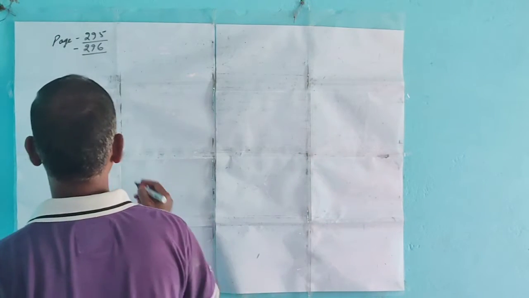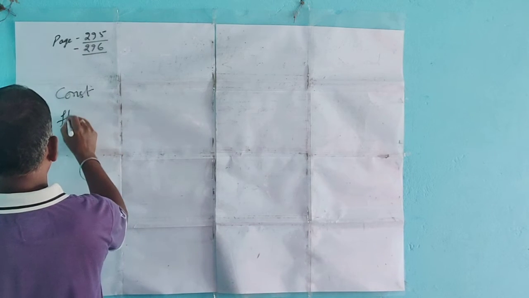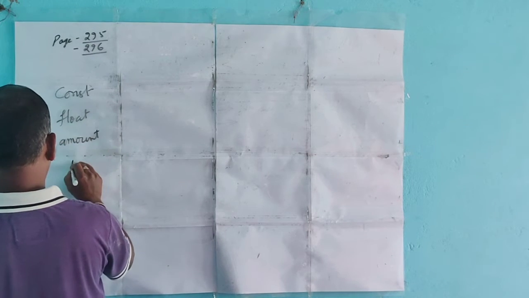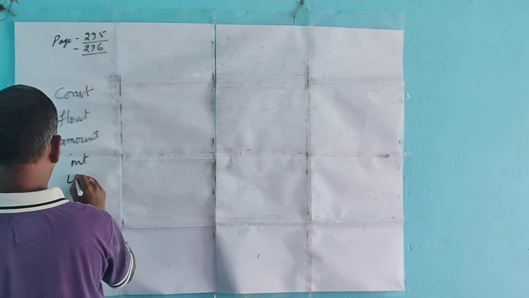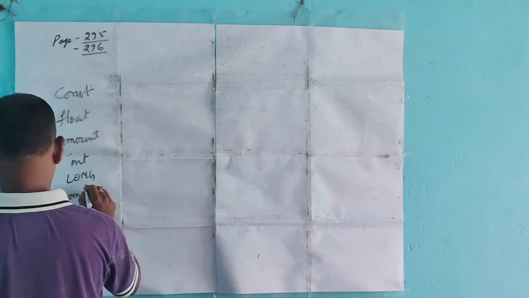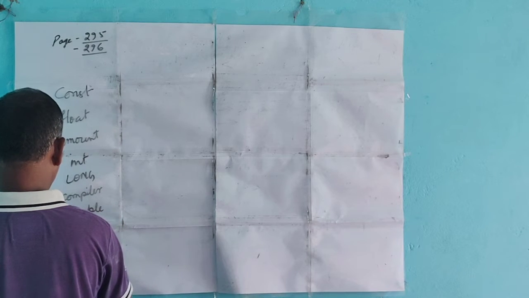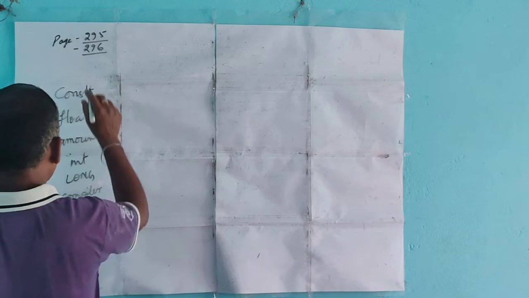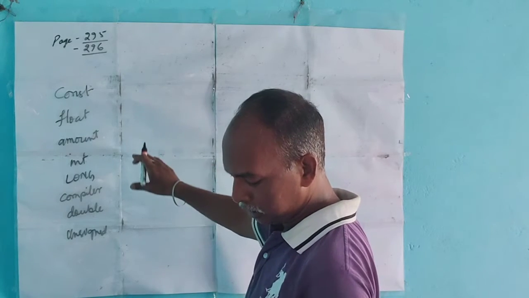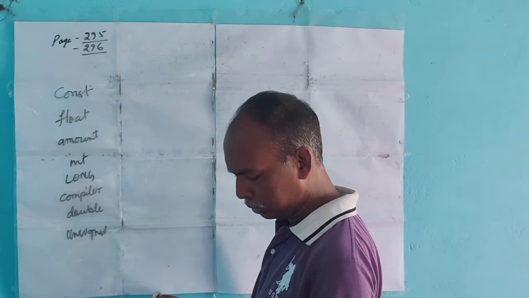The first one is constant, float, amount, int, long, compiler, double, unsigned. So these are the questions given in the book. They ask whether these can be used as keywords in C language.